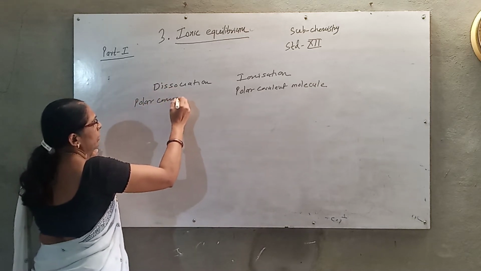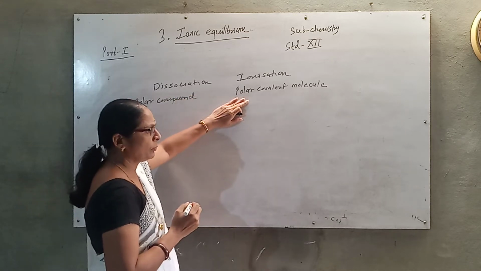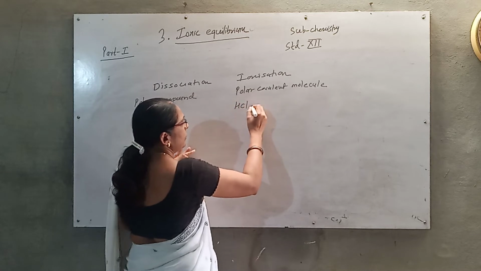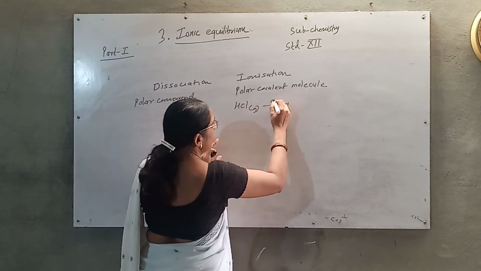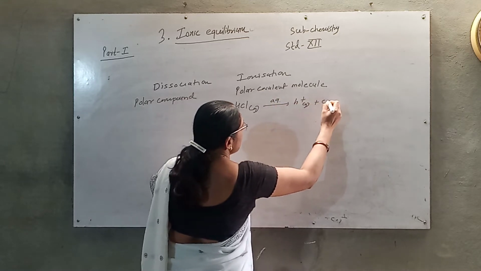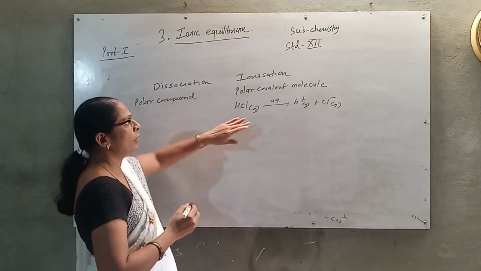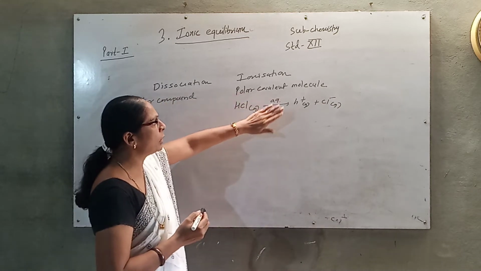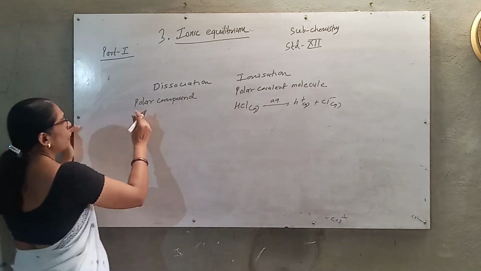Look at the difference. A polar covalent molecule such as HCl gas does not have ions, but when you dissolve it in water it gives H plus and Cl minus ions, so it is ionized.